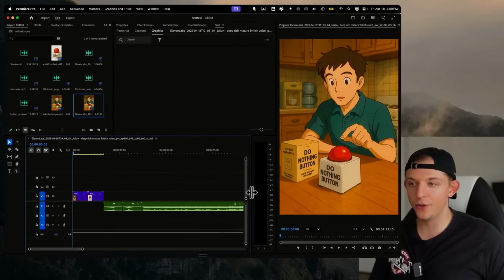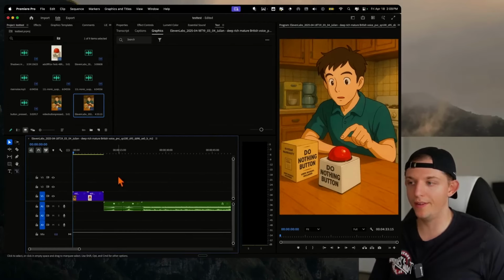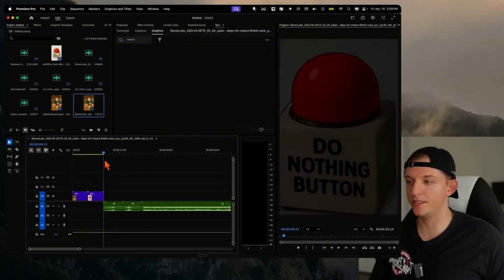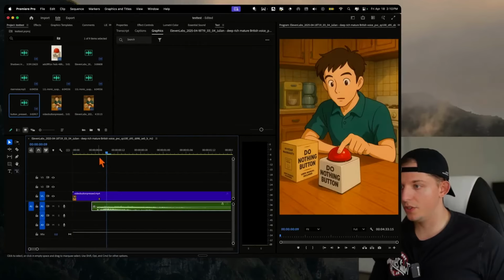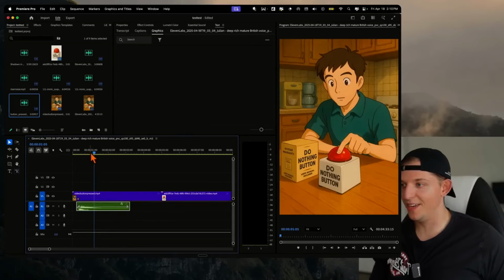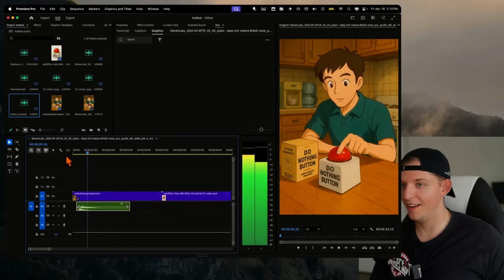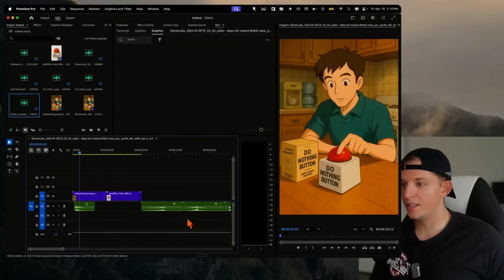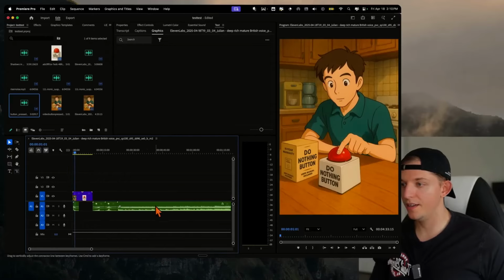This might be easier to get started in CapCut if you have any experience, but basically here we have this button and you have this character that presses this button. So we need the button pressed sound. Let's line these up just like that. Maybe that button press wasn't the best. Maybe it's a little too early. And let's get that music in here.